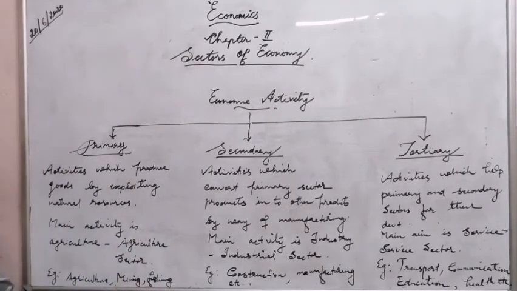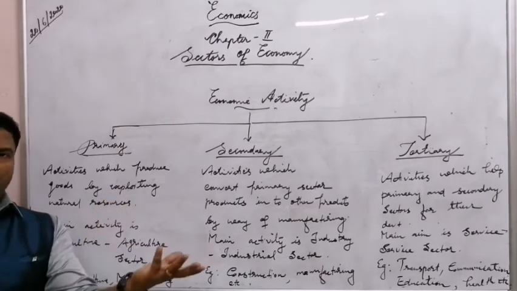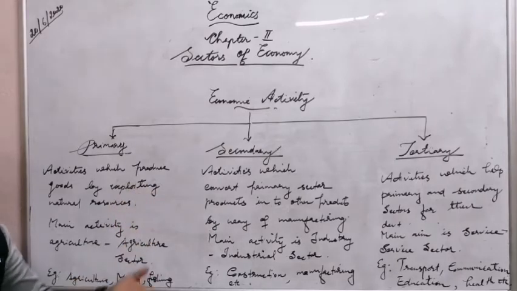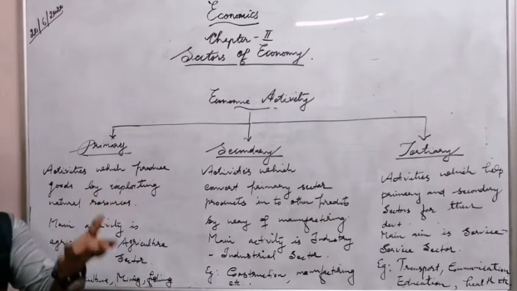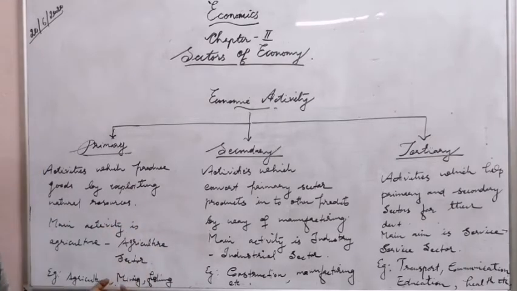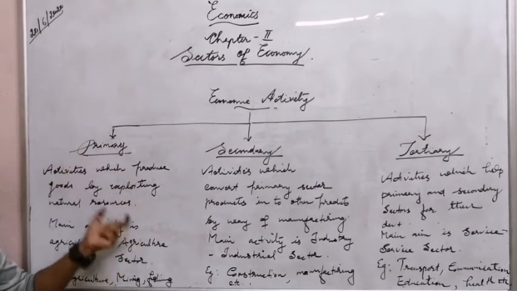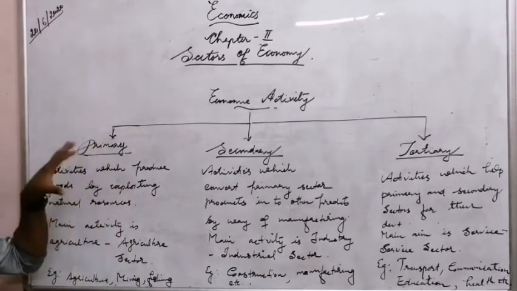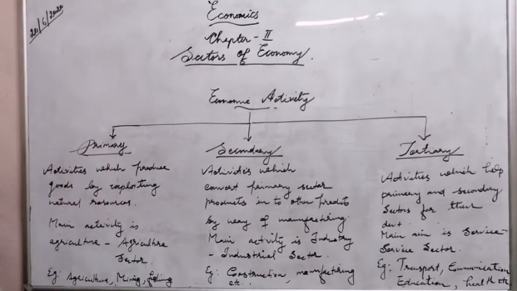Look at this, fishing. We are exploiting the sea, and from the sea we are getting sea products, and this is a primary sector activity. And mining, we are exploiting land. From land we are excavating products. That means these are the activities where, by exploiting natural resources, we are getting the products. These activities are known as primary sector activities.